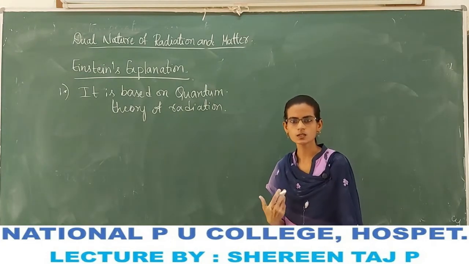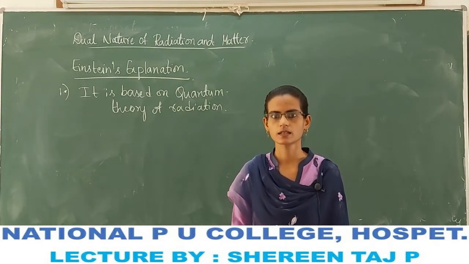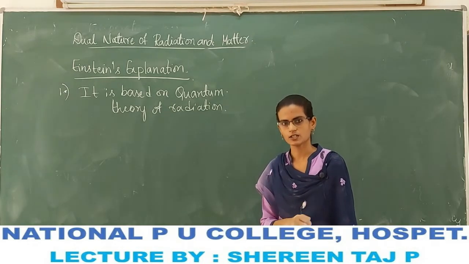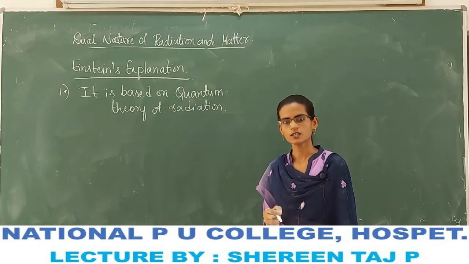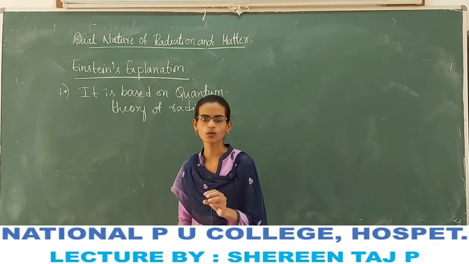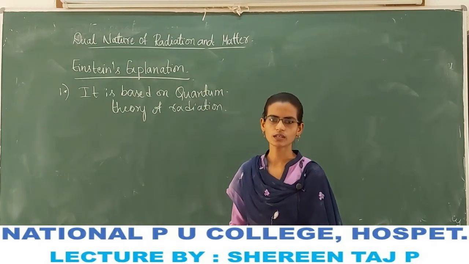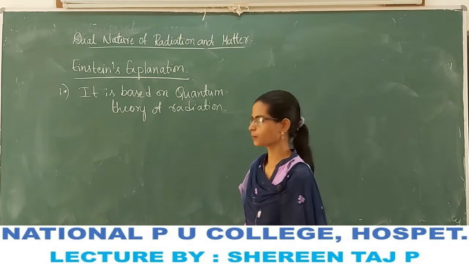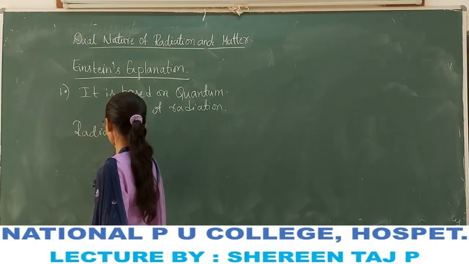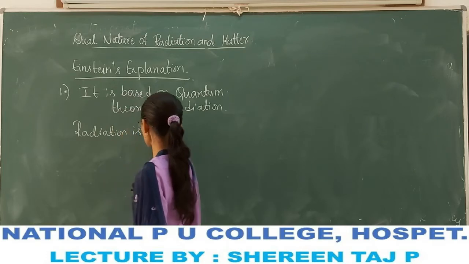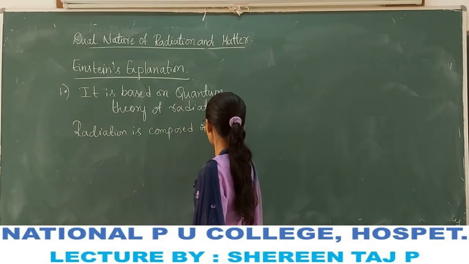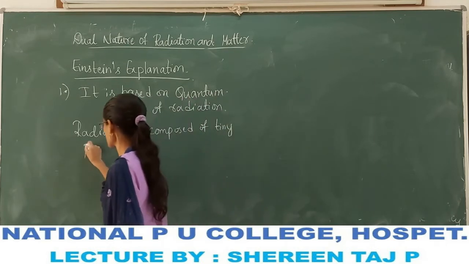Now what does this quantum theory of radiation explain? The quantum theory of radiation explains that radiation is made up of tiny packets of energy.